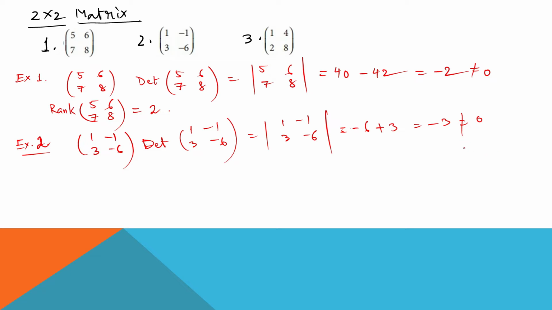It means what will be the rank of the matrix? It is not 5, 6, 7, 8, it is the previous one. The rank of 1 minus 1, 3 minus 6 is again 2. Exactly in the similar way, you can also find out the rank of the third matrix, that is 1, 4, 2, 8. I am not doing this right now. I left this problem for you to solve.